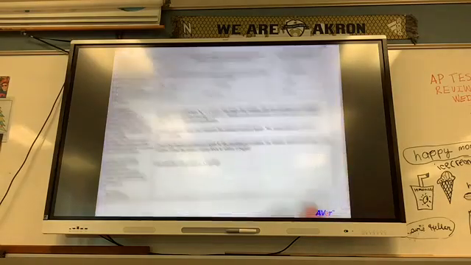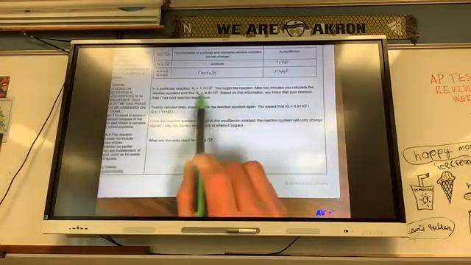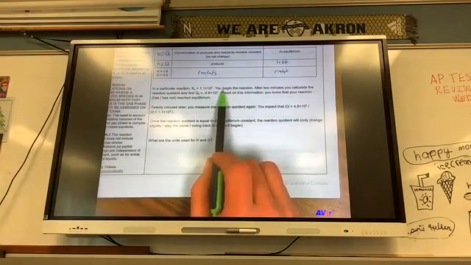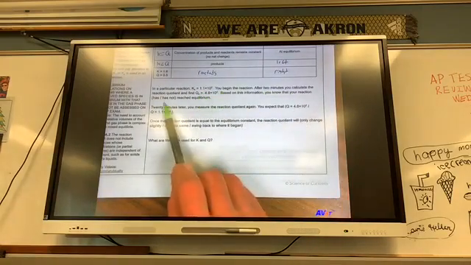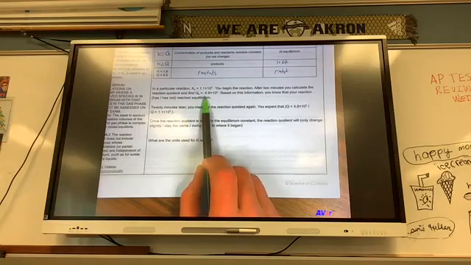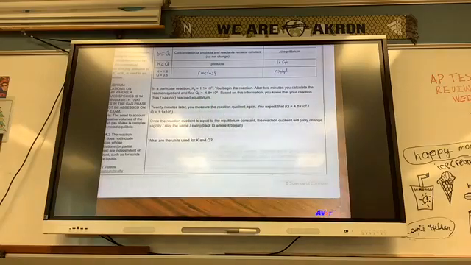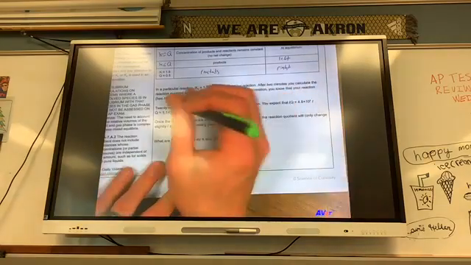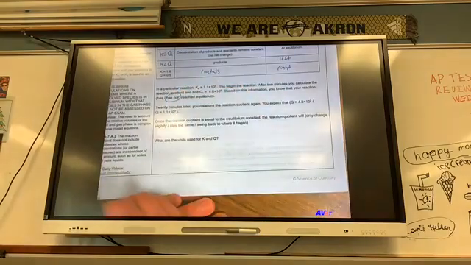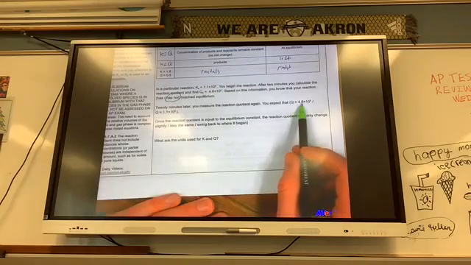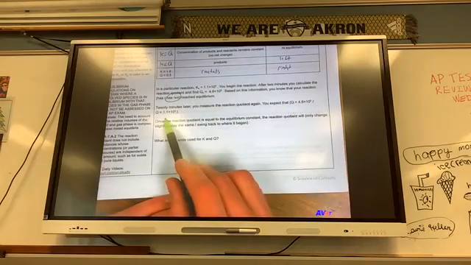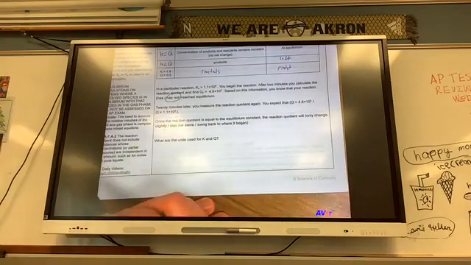In a particular reaction, Qc equals 1.1 times 10 to the second. You begin the reaction. After 2 minutes, you calculate the reaction quotient and find Q is 4.8 times 10 to the second. Based on the information, you know the reaction has not reached equilibrium. 20 minutes later, because it's not equal, you measure the reaction quotient again. You expect that Q is going to equal 4.8 times 10 to the second, or 1.1 times 10 to the second.